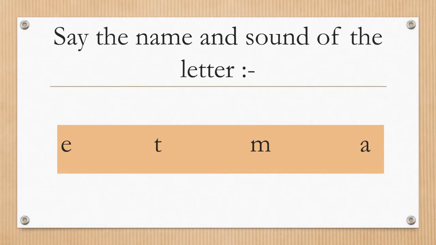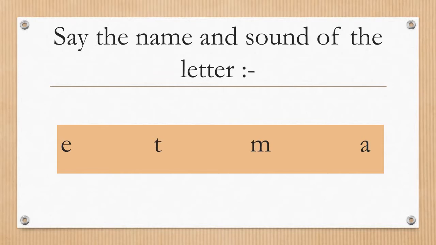Now let's once again say the name and sounds of the letters. So the letters are E, but small letter E. Repeat, E. Then small letter T. T. Yes, very good. After that, small letter M. Repeat, M. And the last one is A. Small letter A. Very good. So the letters here are E, T, M and A.